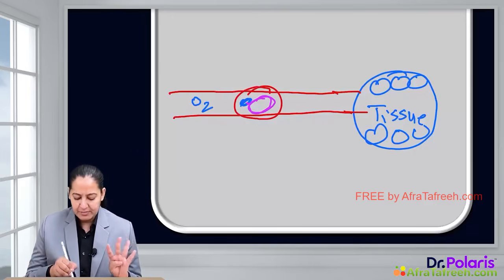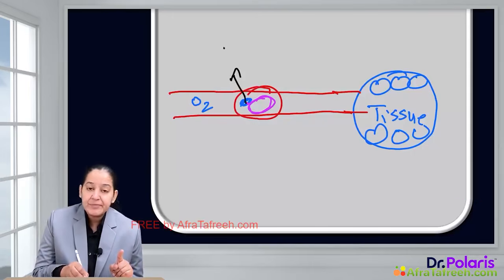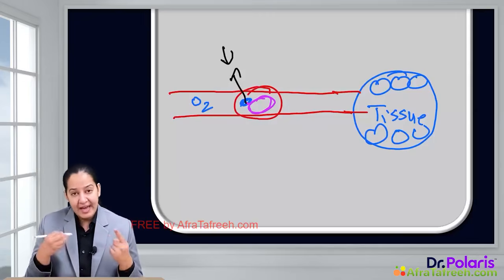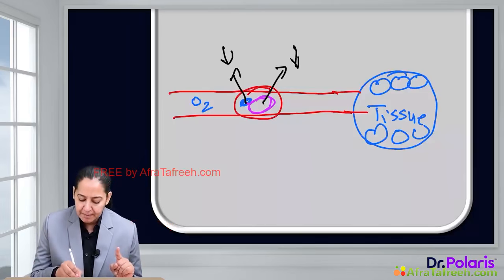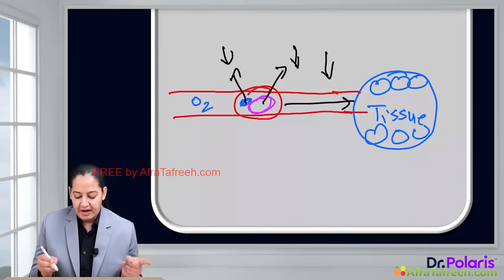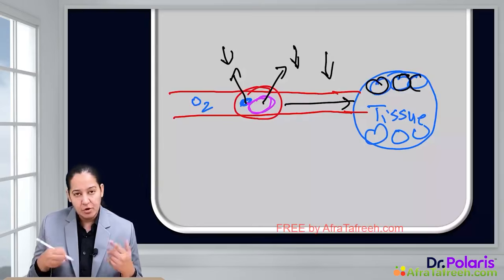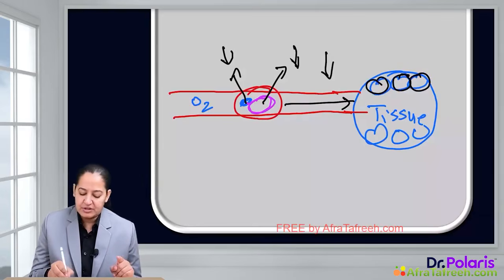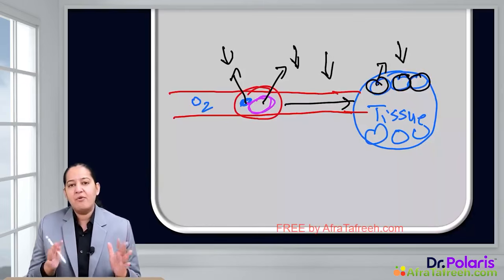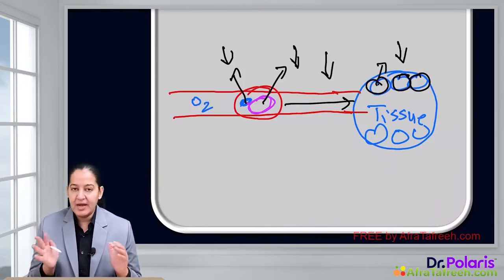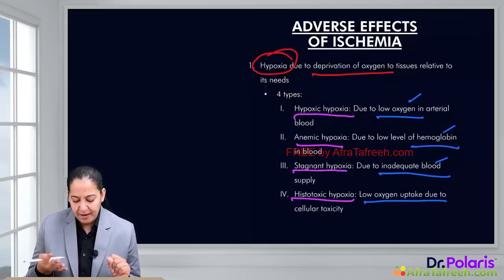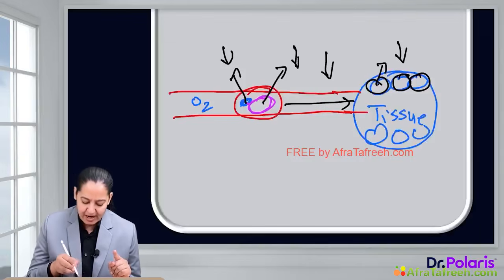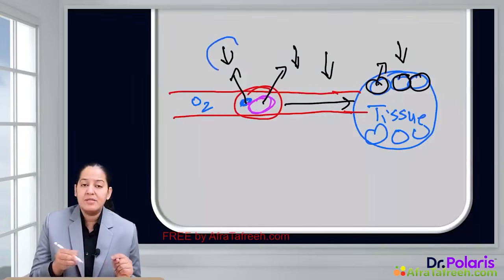Now there can be 4 possibilities. First of all, oxygen is less. Oxygen concentration in the blood is less. Oxygen in the air, atmospheric pressure is less. Second, hemoglobin is less. The third possibility, the blood supply to this tissue or organ is less. And fourth, the cells are under toxicity and they cannot utilize the oxygen. That is, utility of the oxygen is less. So those are the 4 types of hypoxic injury I have drawn in this diagram. The first one, when the atmospheric oxygen is less or arterial blood supply of the oxygen is less, it is known as hypoxic hypoxia. So this one is hypoxic hypoxia where oxygen is less.